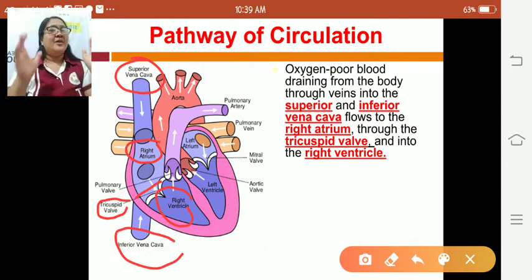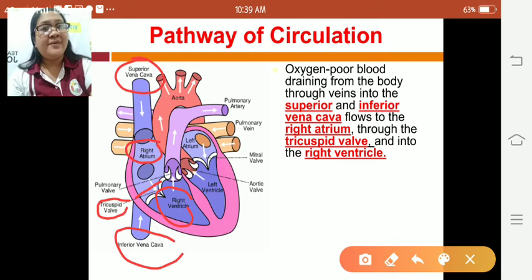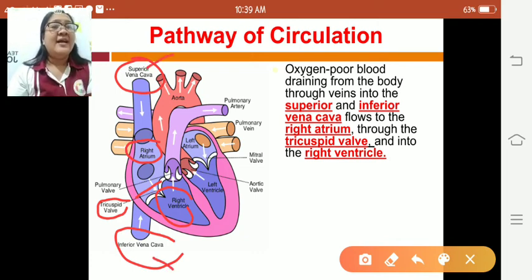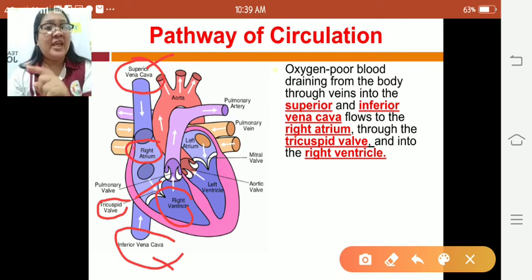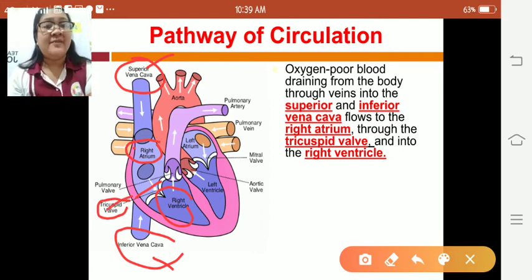Uulitin ko po. Oxygen poor blood draining from the body through the veins will enter the superior vena cava and the inferior vena cava. Then it flows to the right atrium. Then through the tricuspid valve, maadto ang dugo to the right ventricle.